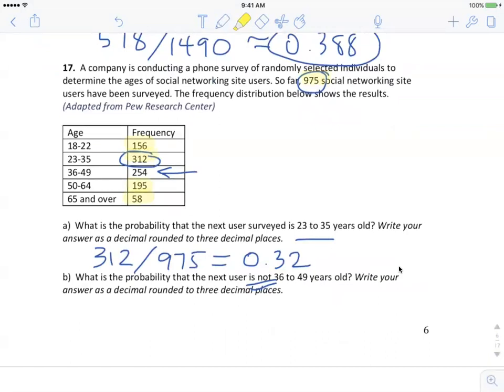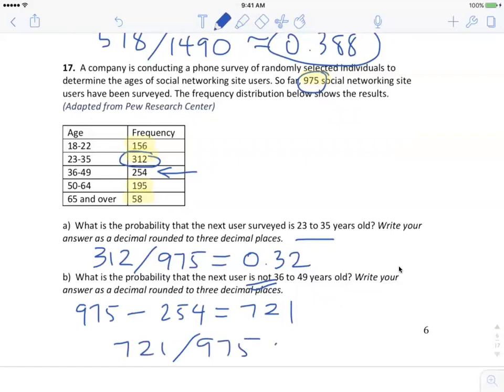I know there's 975 total. So maybe first I'll do 975, subtract 254. So 975 minus 254 is 721. That's how many people are not 36 to 49. So now I could take that 721 and divide it by the 975 and get an answer. Don't make a typo. I'll say 0.739. So that's about 0.739 for my final answer on that one.